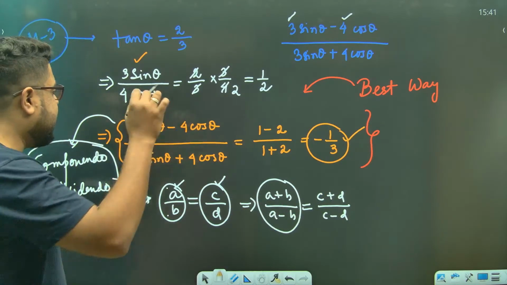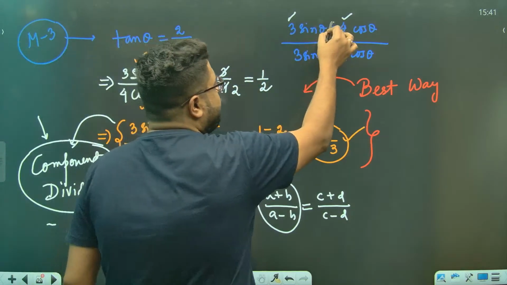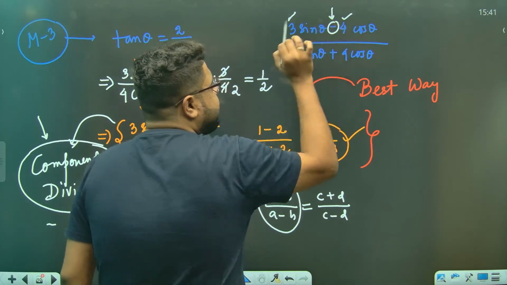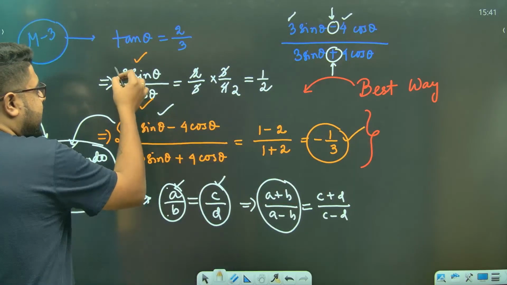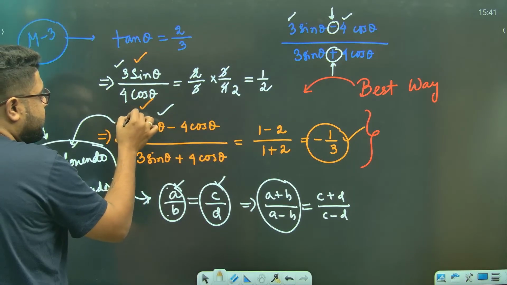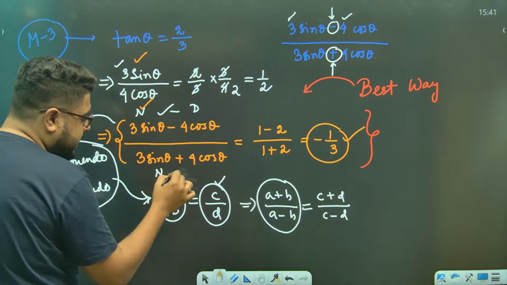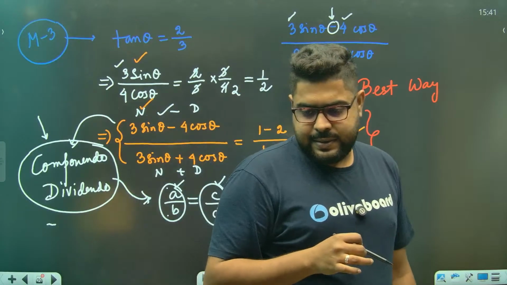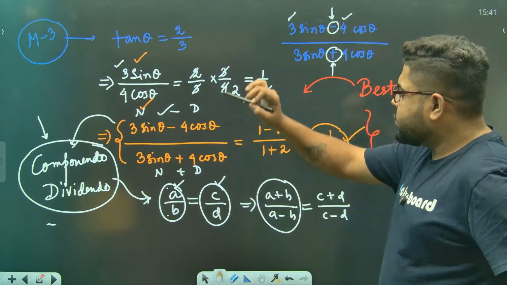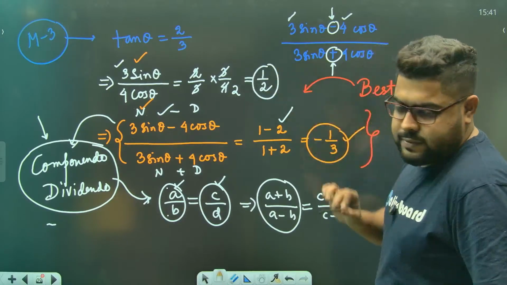The same thing I have done over here. What have I done? In my question above, the numerator had a minus and the denominator had a plus. So I did numerator minus denominator in the numerator, and numerator plus denominator in the denominator. Again, I did the same thing on the right hand side with this fraction.